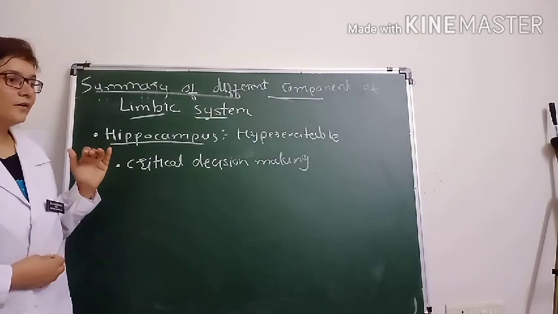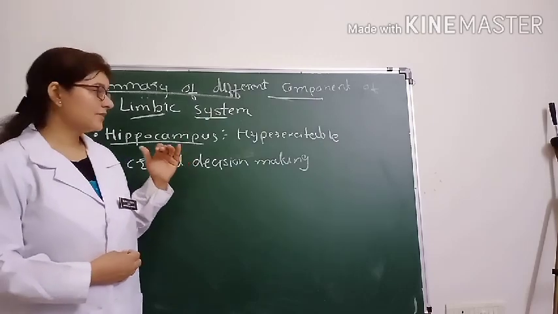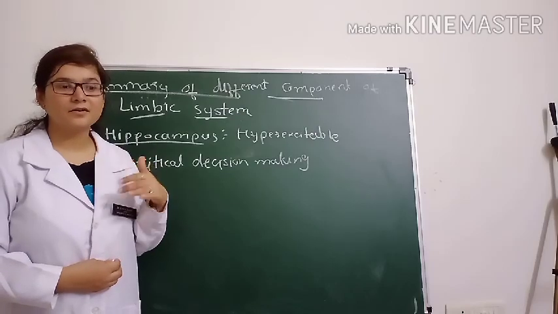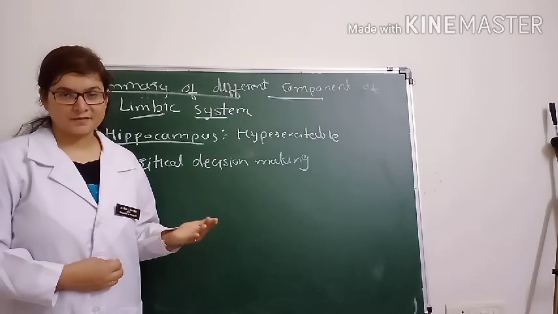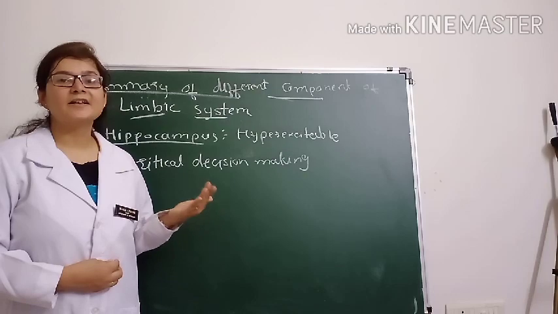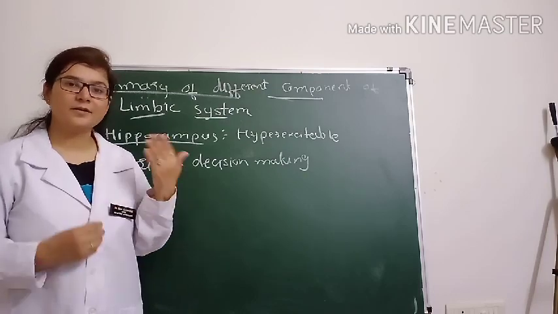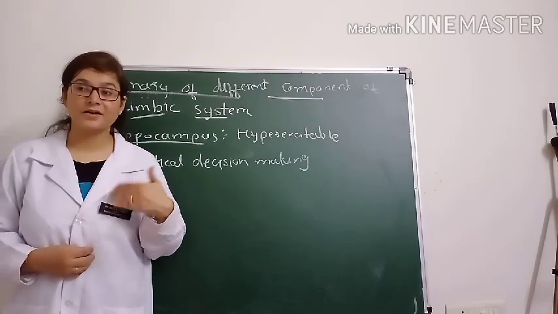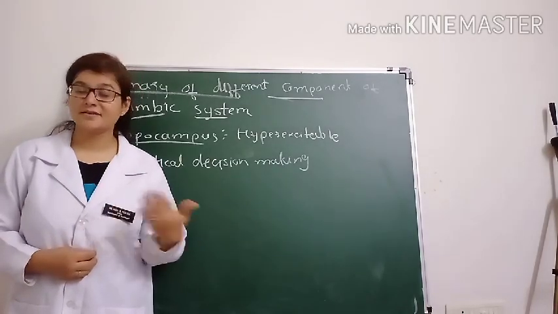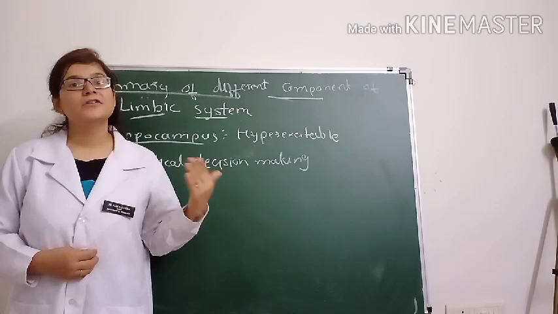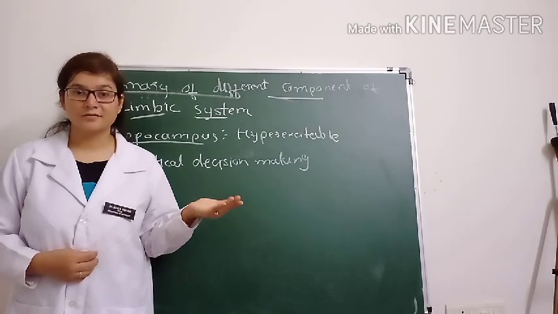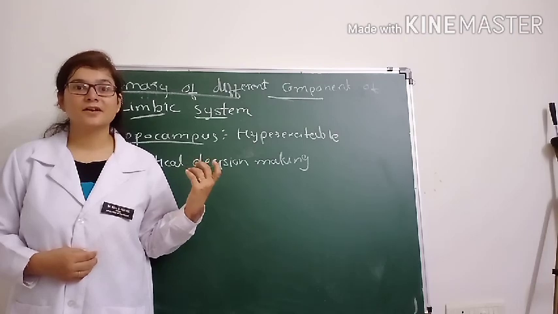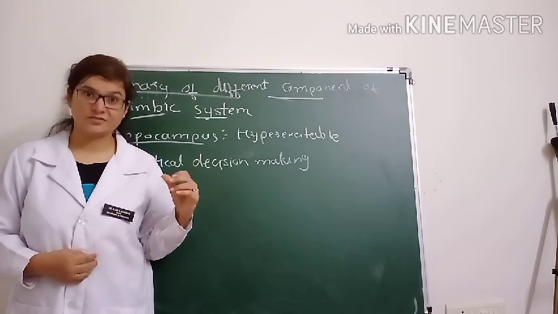So we generally find that if there is a removal of the hippocampus, the person cannot remember or learn new things, right? It is known as anterograde amnesia. The person remembers whatever information is present in the brain, but after removal of the hippocampus, he cannot remember new information or new learning, right? Particularly this is true for verbal and symbolic types of information.